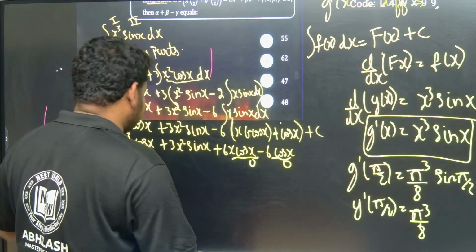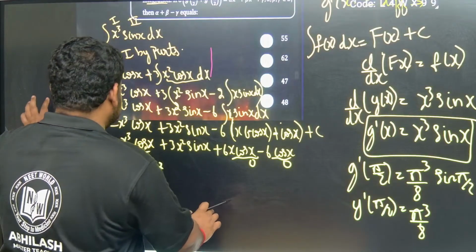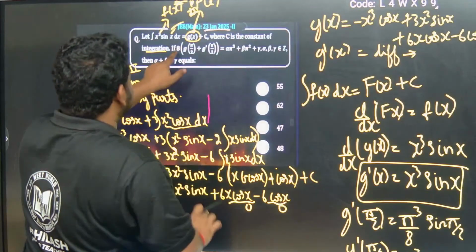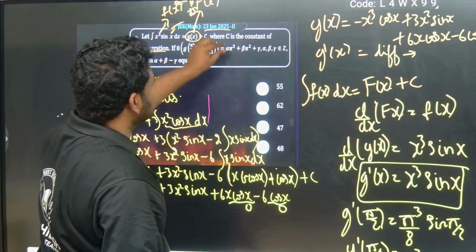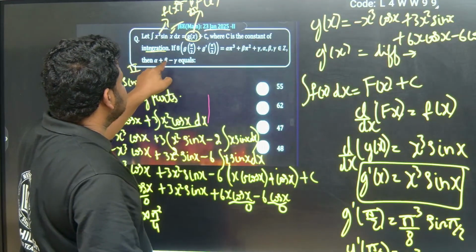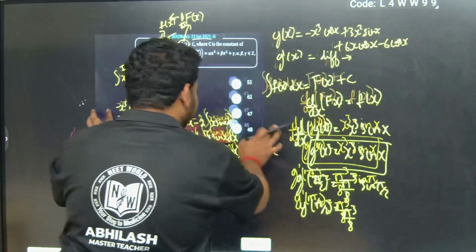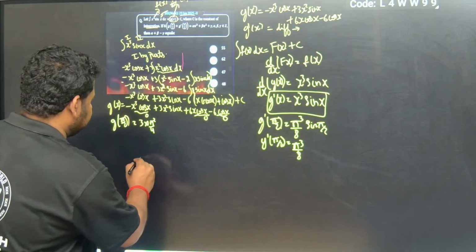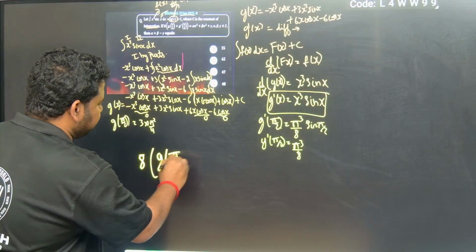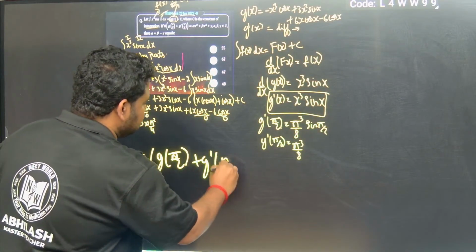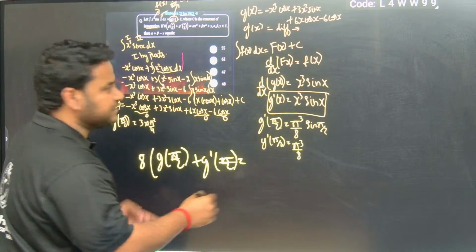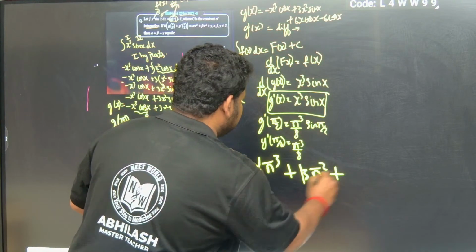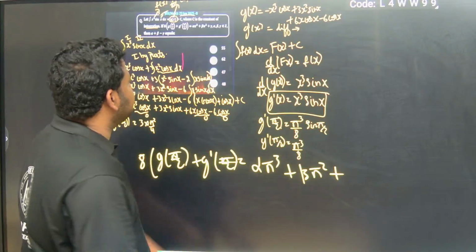Now what are they asking us? Just a minute. What is the equation that they have given? Focus on the equation. They have given that if 8 g of pi by 2 plus g dash of pi by 2 is equal to alpha times pi cube plus beta times pi square plus gamma, then they are asking us to find alpha plus beta minus gamma. So let me simplify this.